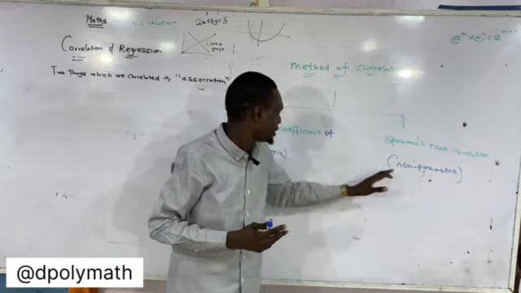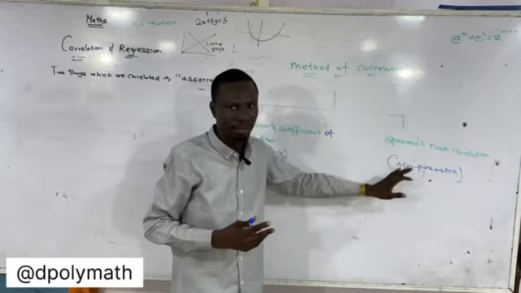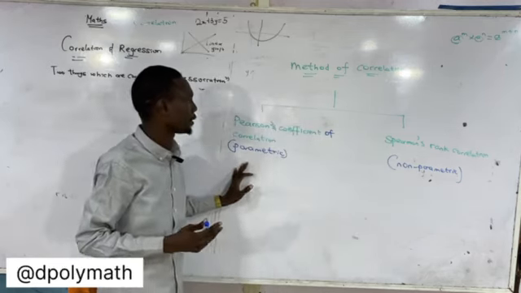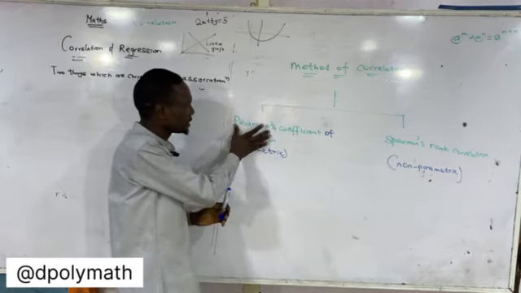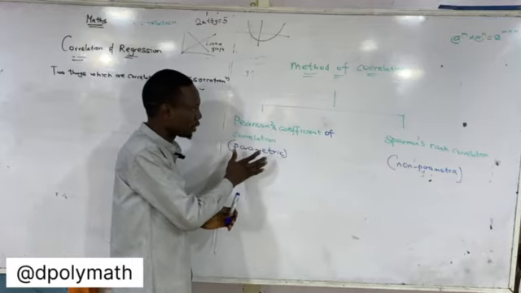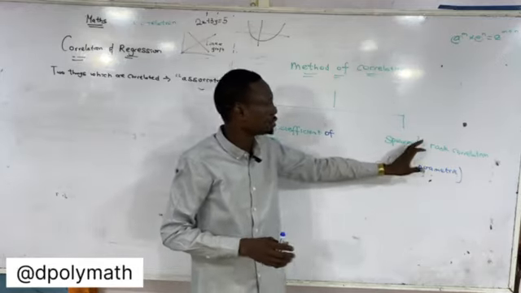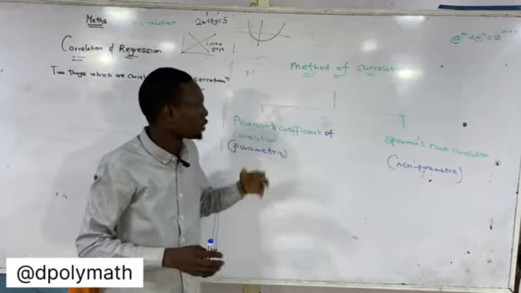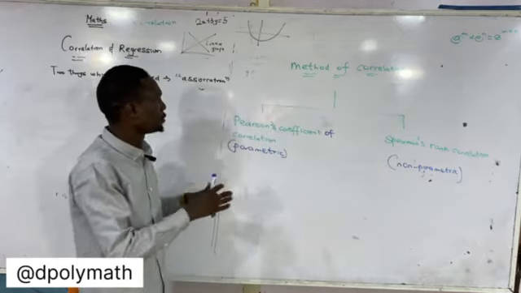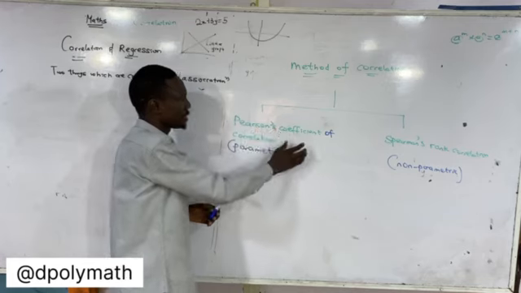But the parametric and the non-parametric distinction is not really our focus for now. I'm going to show you how to use the Pearson coefficient of correlation to solve, and then how to use the Spearman rank correlation to solve questions under correlation. So we take the very first one, the Pearson correlation.